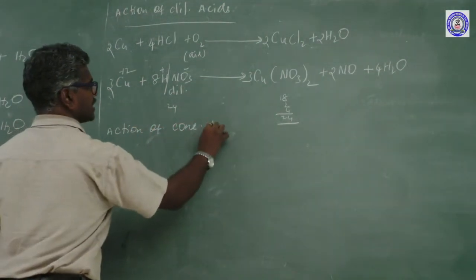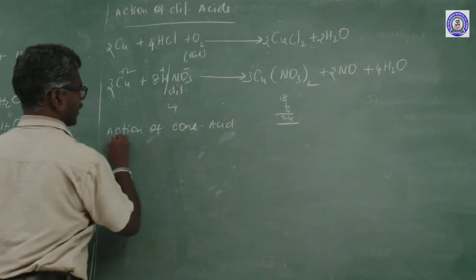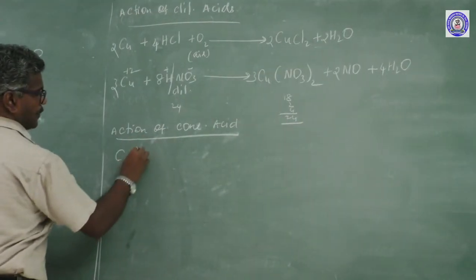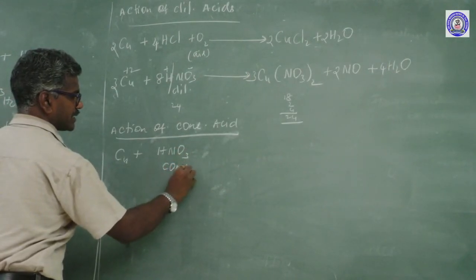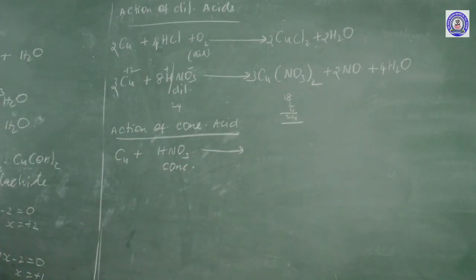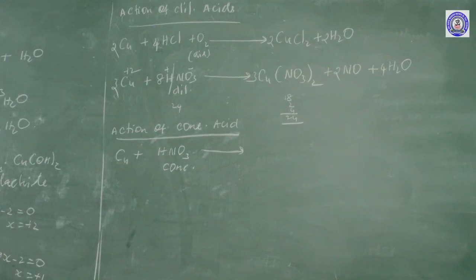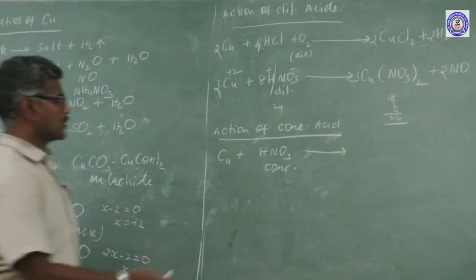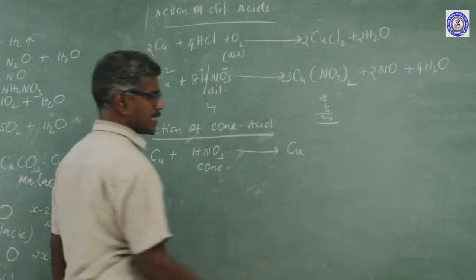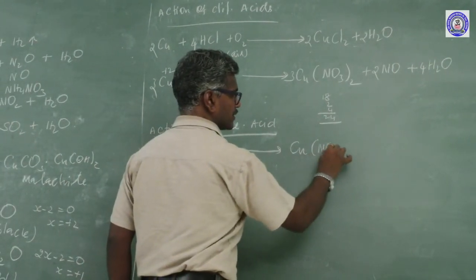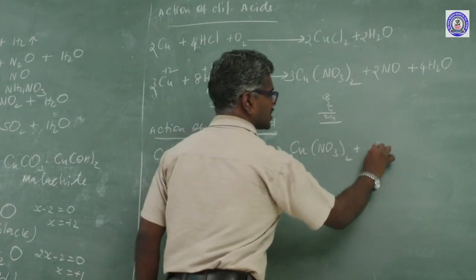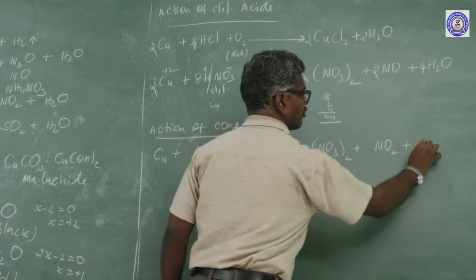Likewise, another one, action of concentrated acid. Copper reacts with concentrated nitric acid. A metal reacting with concentrated nitric acid, what is the formula? Salt plus NO2 plus water. Copper valency plus 2, nitrate minus 1, so cross multiplication gives Cu(NO3)2 plus NO2 plus water.